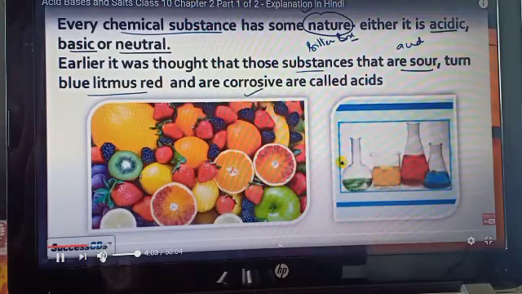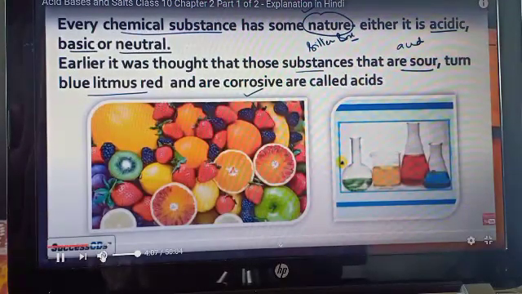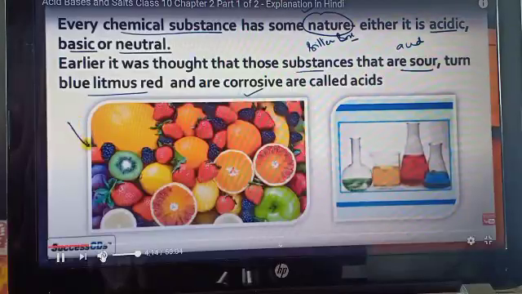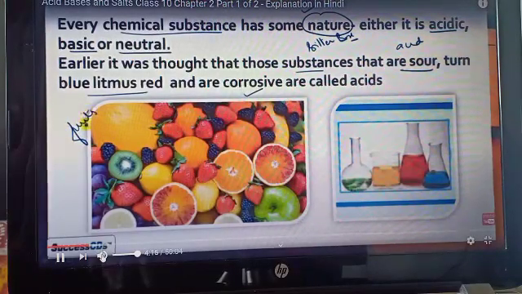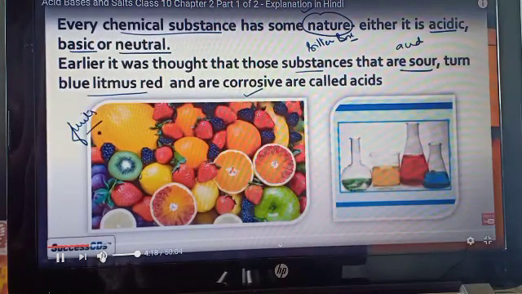Using that, we consider whether a substance is acidic or basic by the H plus and OH minus ions which are released in aqueous solution.